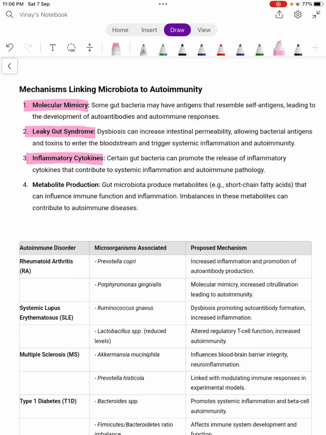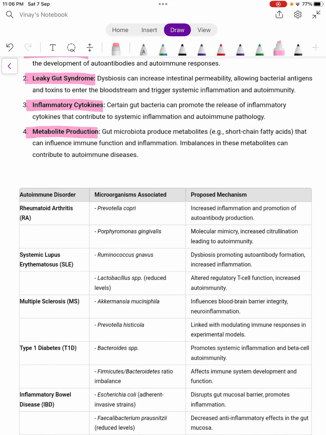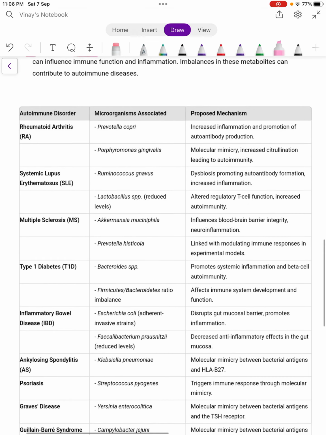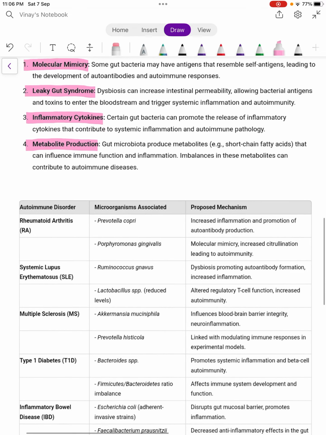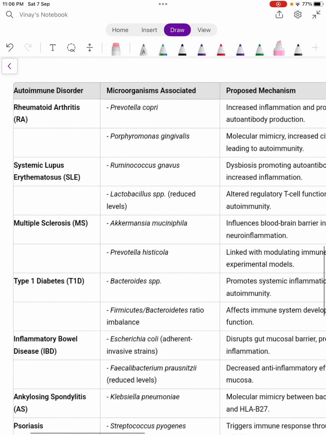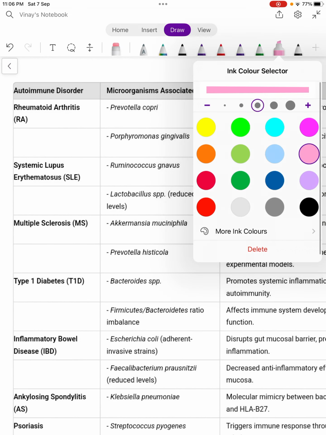Okay, and autoimmune pathology. Next is metabolite production. Okay, certain gut microbiota produce metabolites like short chain fatty acids. As we know, short chain fatty acids, they'll cause more inflammation and more risk for autoimmune disorders. So now specifically we'll see every autoimmune disease and the microorganism associated with it.